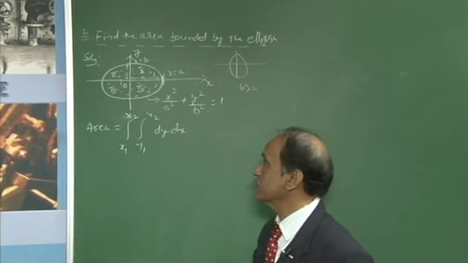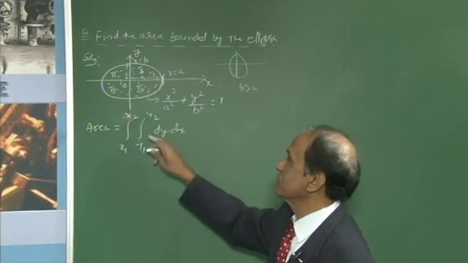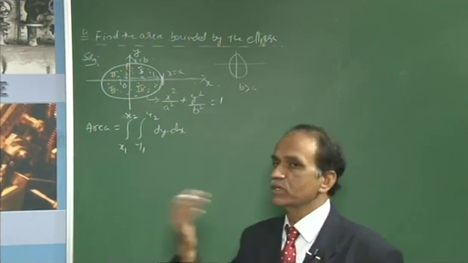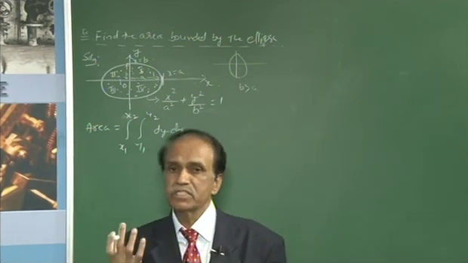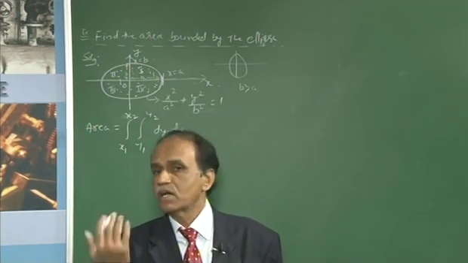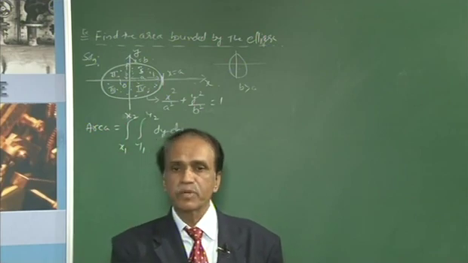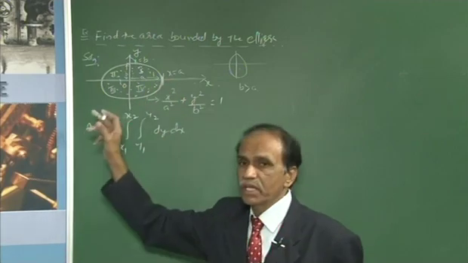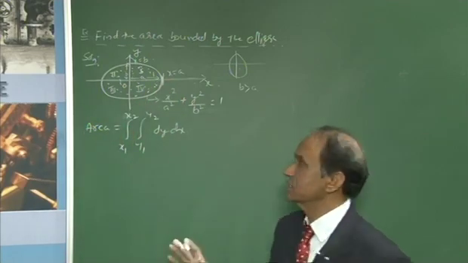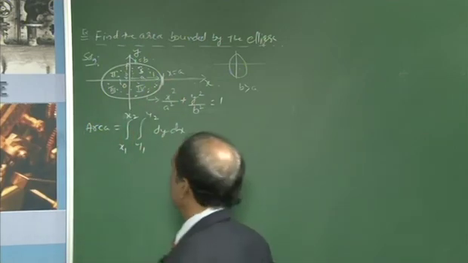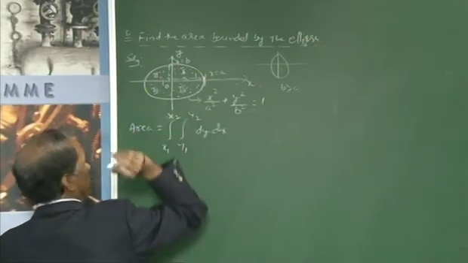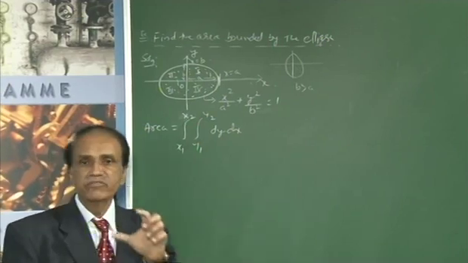Then you have to fix the proper limits for this double integral, so that which area we are going to calculate, whether one part of the total area, or 2 parts or 3 parts or 4 parts. But here, according to this statement, the total area you are going to calculate by means of double integration. Okay. Now, what are the limits for x and what are the limits for y?